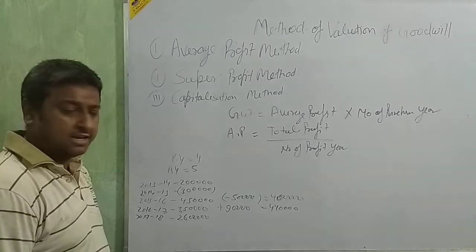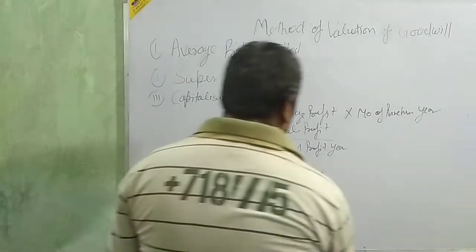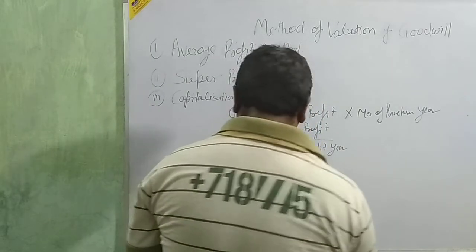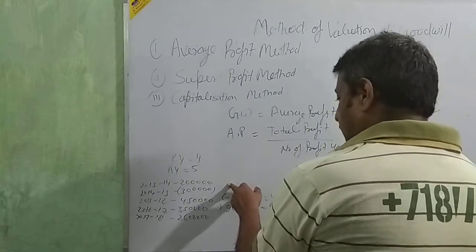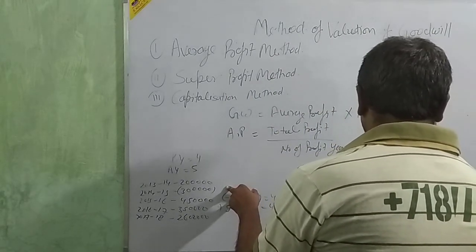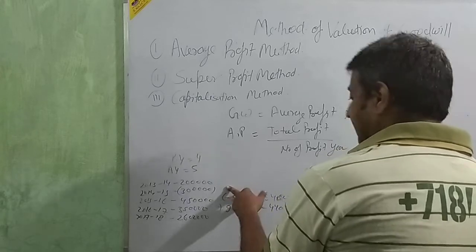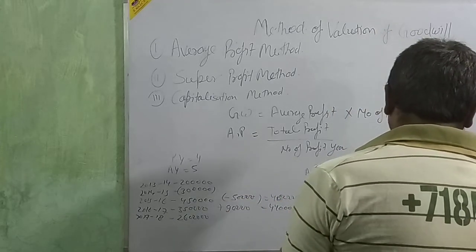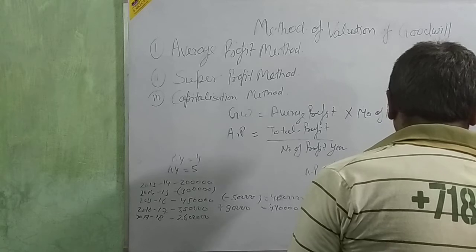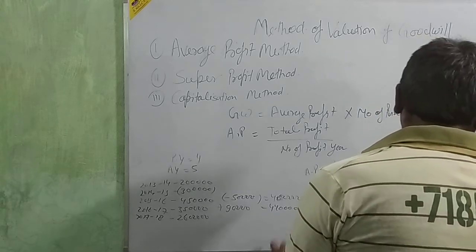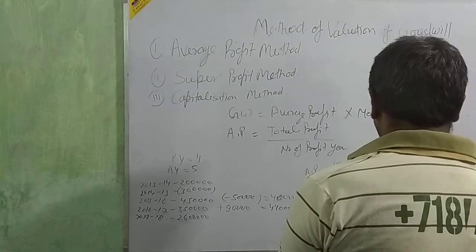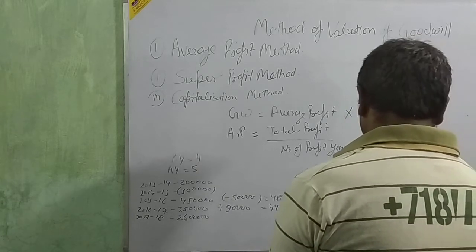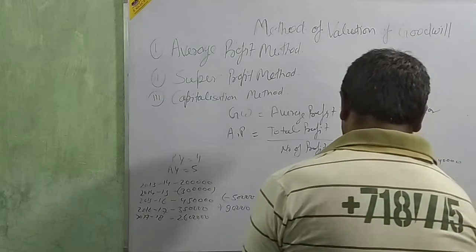Now I am going to calculate the average profit. Average profit is equal to total profit. Total profit is 2 lakh less 3 lakh, because of the minus, plus 4 lakh, plus 4,40,000, plus 2,60,000, divided by 5.